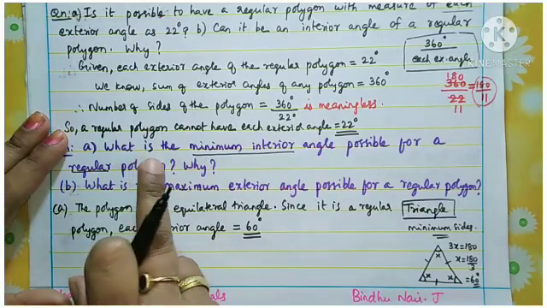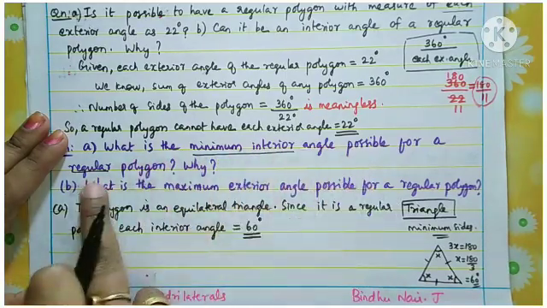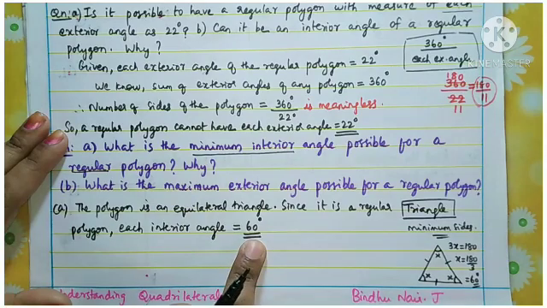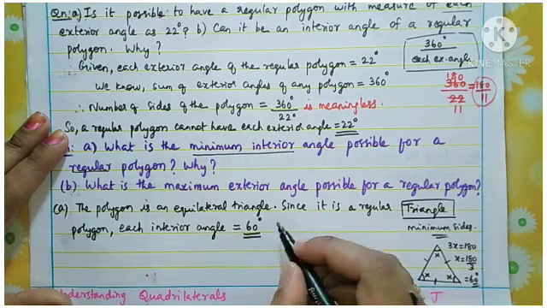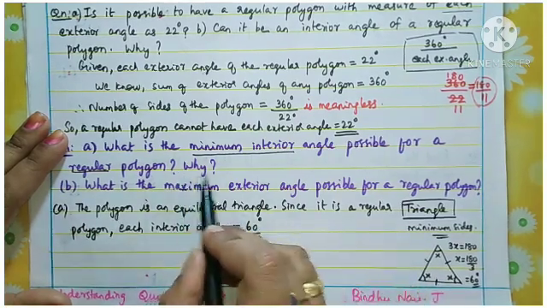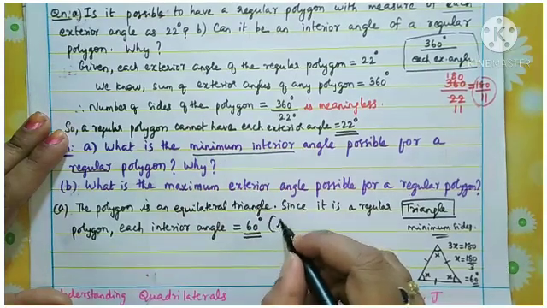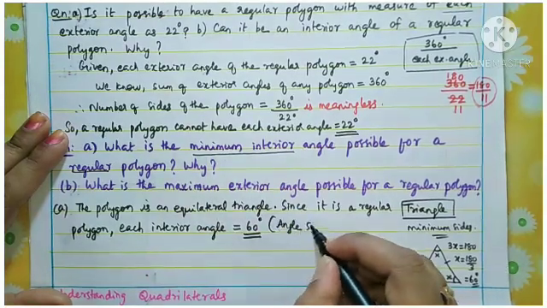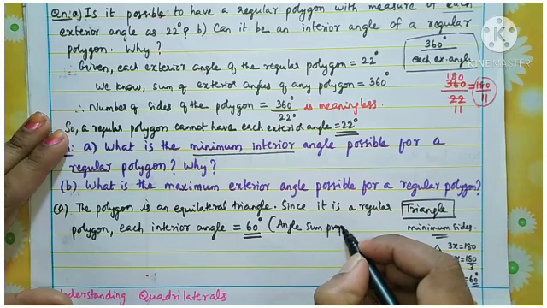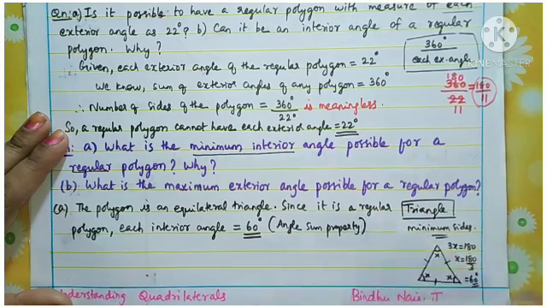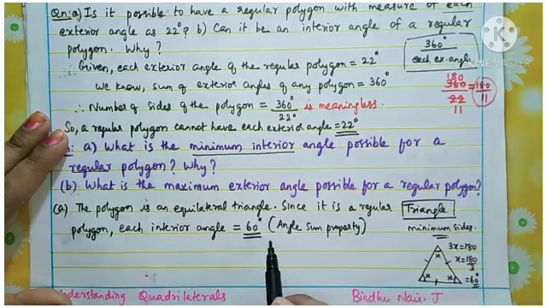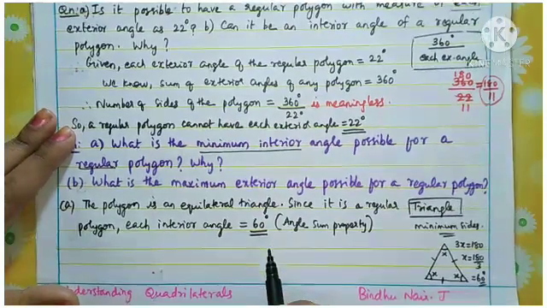Understand? So the minimum interior angle for a regular polygon is 60 degrees. And here it is asked why? Because we can mention here, using the angle sum property of the triangle, we got each interior angle is equal to 60 degrees.